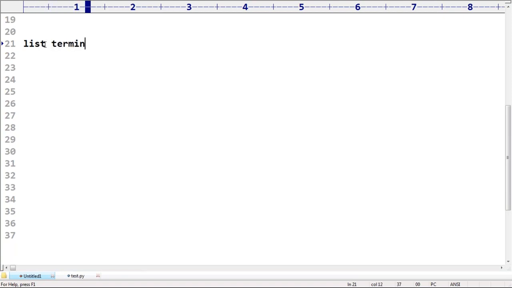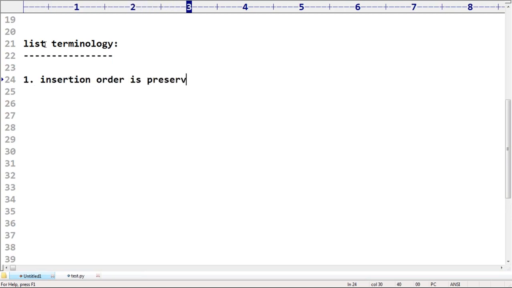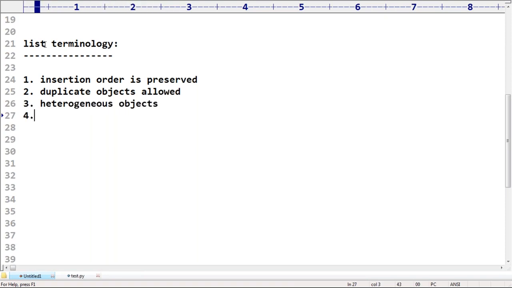If you want to represent a group of individual objects as a single entity, then we should go for a list. The specialty is that insertion order is preserved. Correct or not? Can you please confirm? Insertion order preserved or not? Yes. Are duplicate objects allowed or not? Allowed. Next, are heterogeneous objects allowed or not? Yes, heterogeneous objects are allowed.